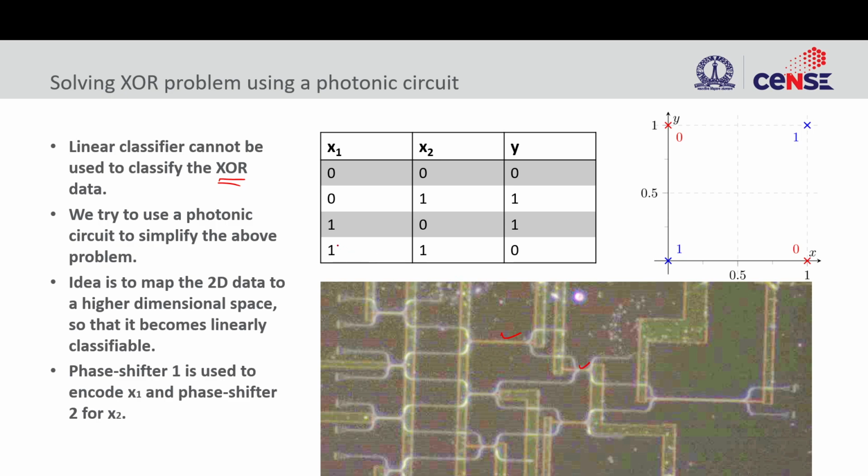If my input x1 is 0, I'll give 0 volts here, and x2 is also 0, I'll again give 0 here. If it was a 0 and 1, this would be 0 and this would be 1 volt, like that. And I'm giving optical input here. These are electrical inputs, and I'm seeing outputs at all these, sorry, 8 ports, not 4 ports.